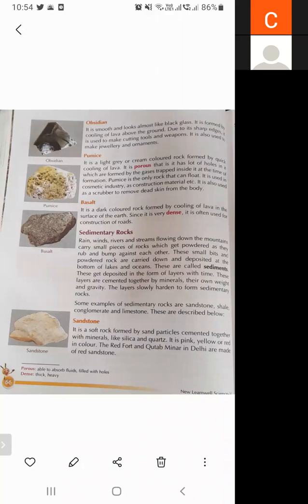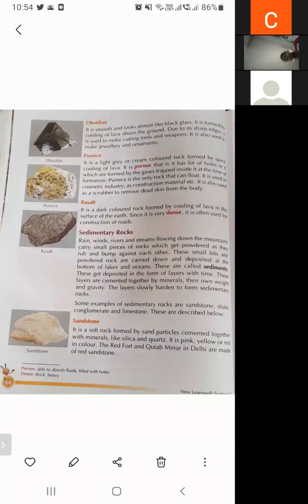Next is basalt. It is also an igneous rock. It's a dark colored rock formed by cooling of lava on the surface of the earth. It is usually used in construction of roads. So we are using a stone while constructing roads, and that stone is basalt.